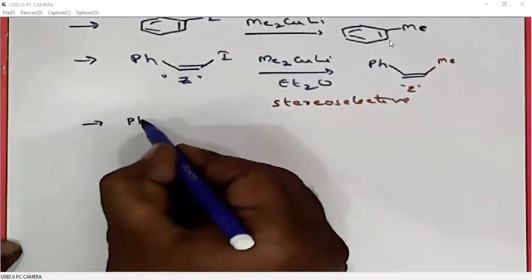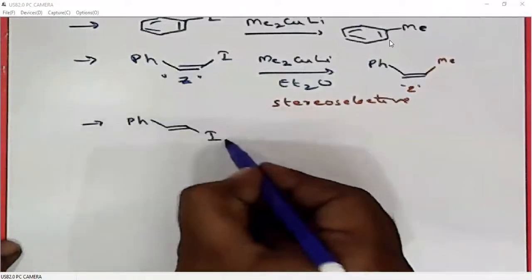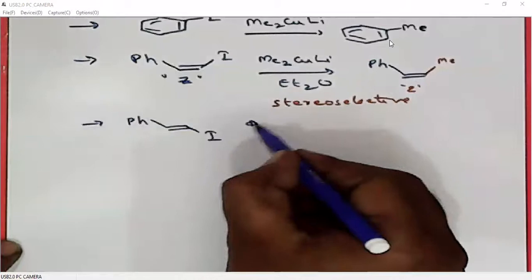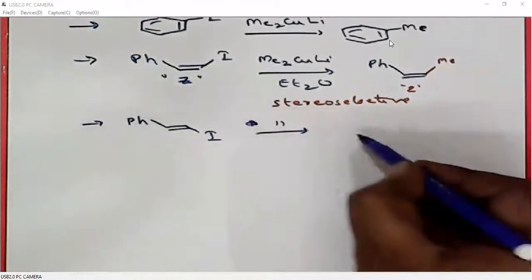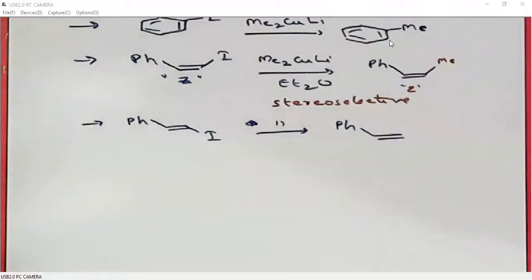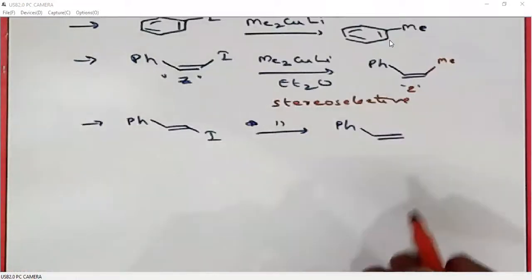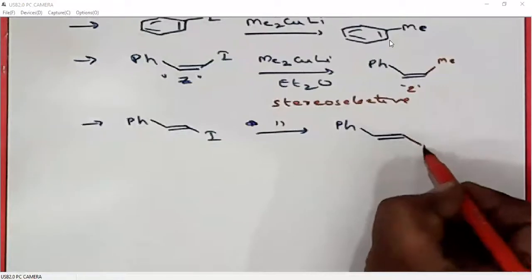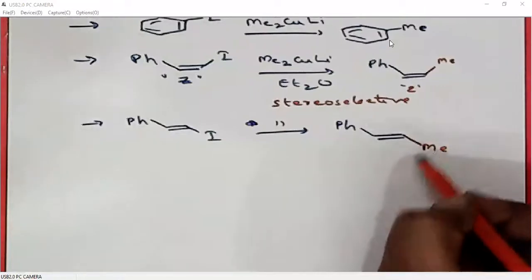For example, if we treat this vinyl halide with Gilman reagent, so what will we get? Since it is a stereoselective reaction, we will get the alkyl group here.